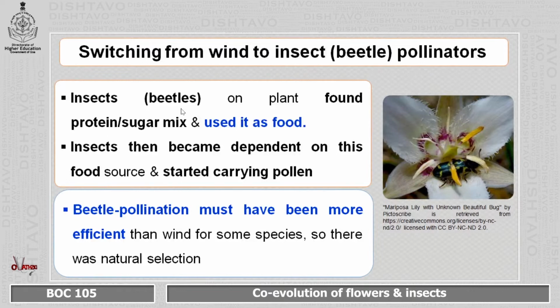In insects, or specifically beetles, plants found proteins or sugar mix which they used as food. So after a particular period of time, insects became dependent on this food source and they started carrying the pollen simultaneously. So beetle pollination was found to be more efficient than wind pollination, and therefore there was natural selection.